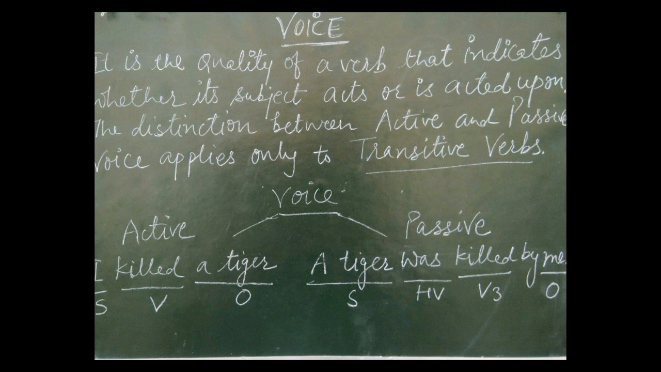Let's take an example. I killed a tiger. I is the subject here, killed is the verb, and a tiger is the object. When we change this into the passive voice, it will become a tiger was killed by me. Look at these two sentences. The meaning is the same in both sentences. In the first one, the subject, I, is the doer here. He has done something, so he is active here. In the second one, the new subject, a tiger, is not the doer here, so it is passive here.